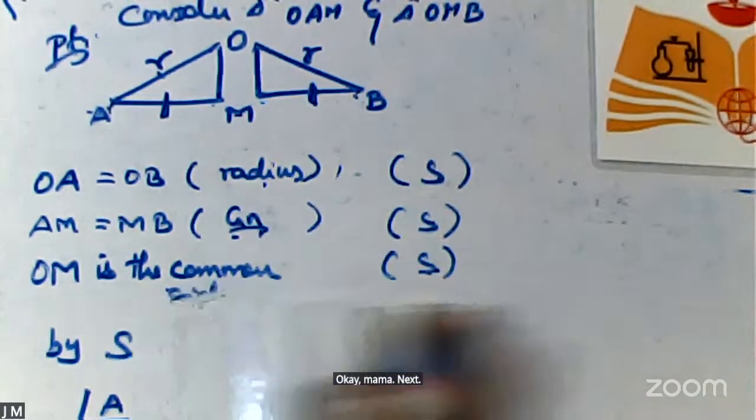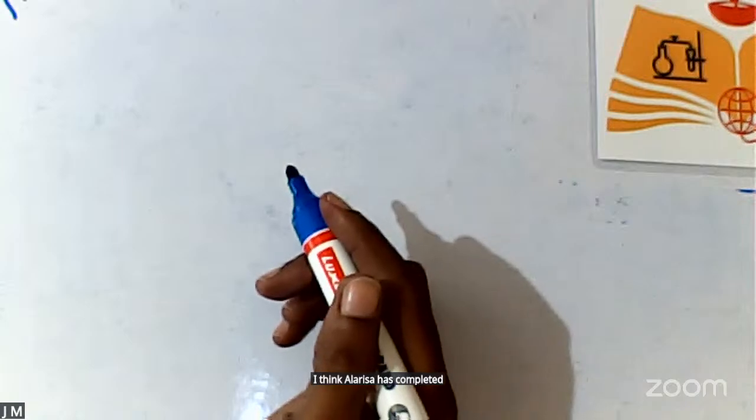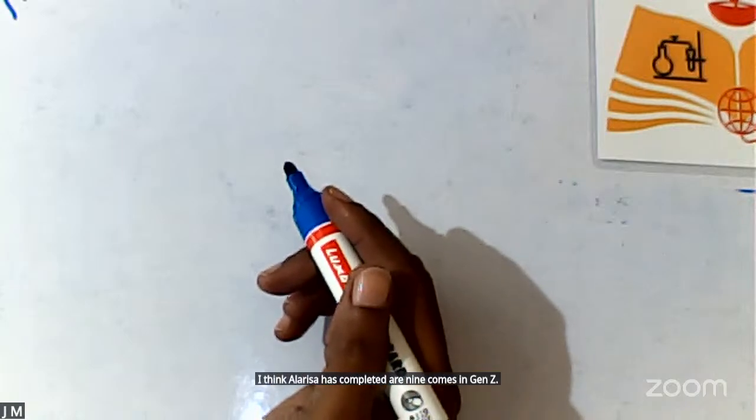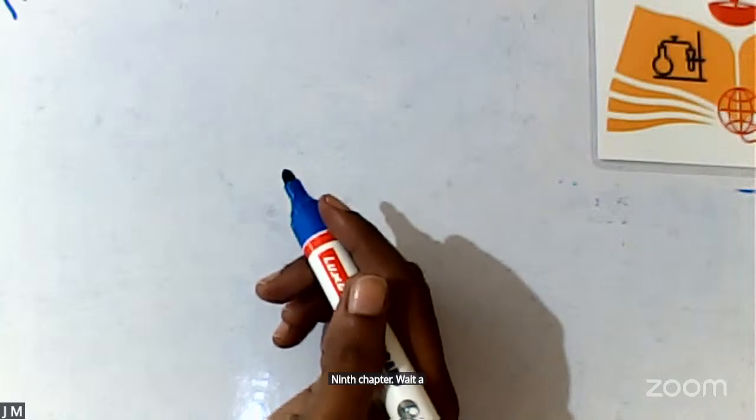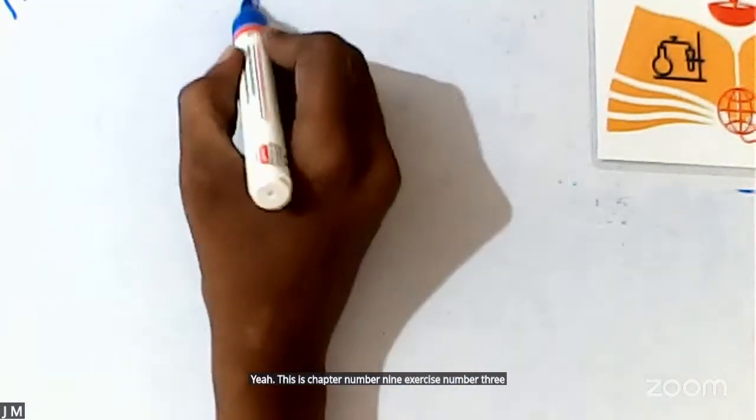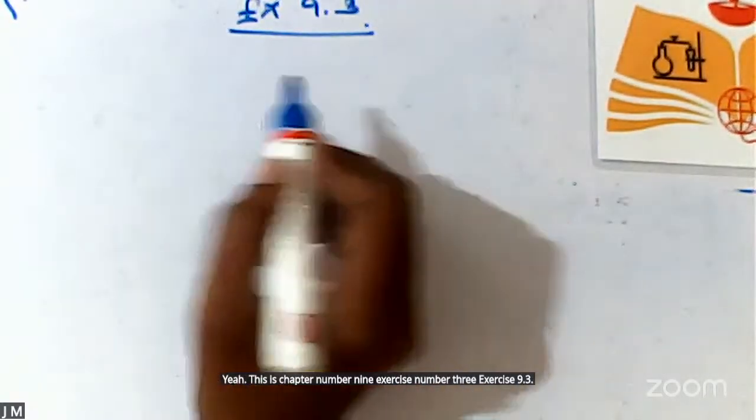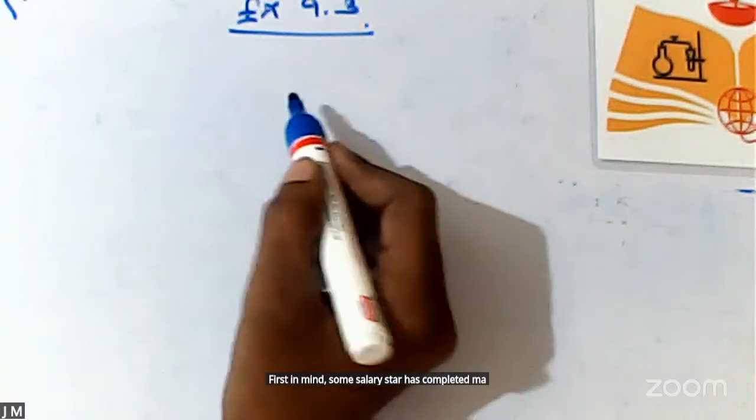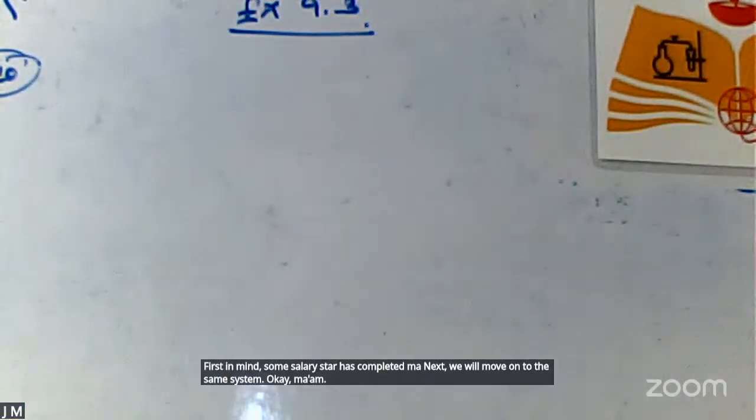So now we will move on to the exercise sums. I think already sir has completed our 9 sums in exercise 9th chapter. This is chapter number 9, exercise number 3. Exercise 9.3. First 9 sums already sir has completed. Next we will move on to the 10th sum. Okay?